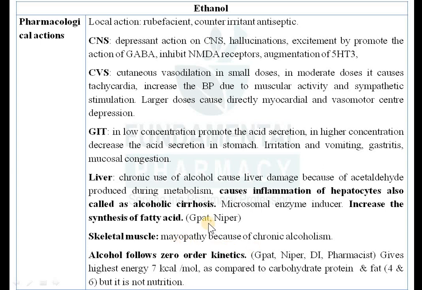Then again, in small concentration, alcohol increases the HDL, high density lipoprotein. So that is cardioprotective in action.